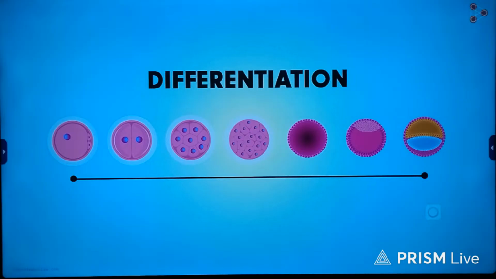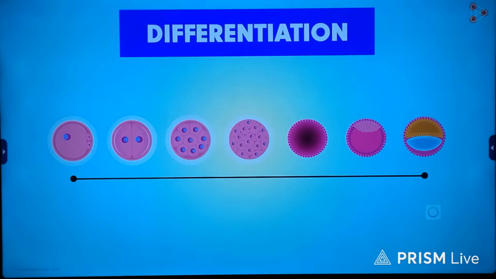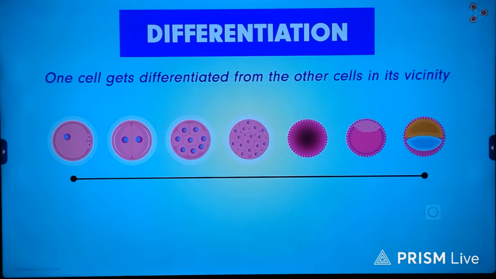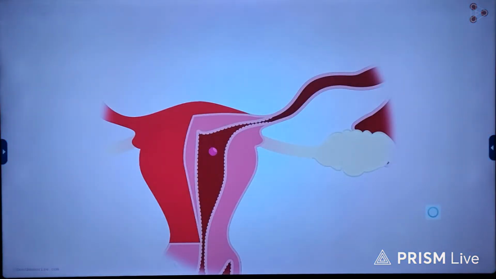Yes, I know it's from a single cell that was present at the beginning. But how is this possible? The answer to this is the differentiation process. As the name suggests, it is the process in which one cell gets differentiated from the other cells in its vicinity. As a result, we get a whole new variety of cells from these differentiated ones after successive divisions. So coming back to the blastocyst stage, it is now a mass containing differentiated cells.